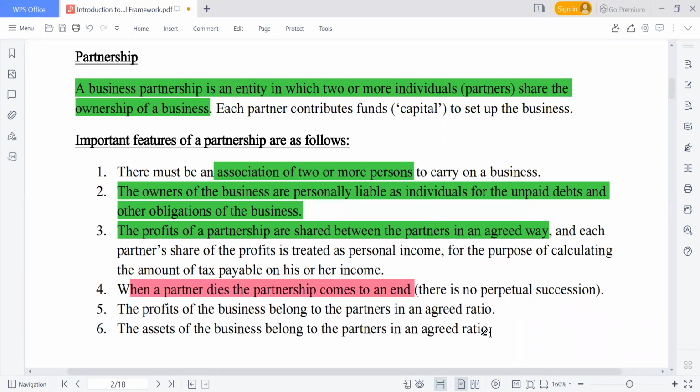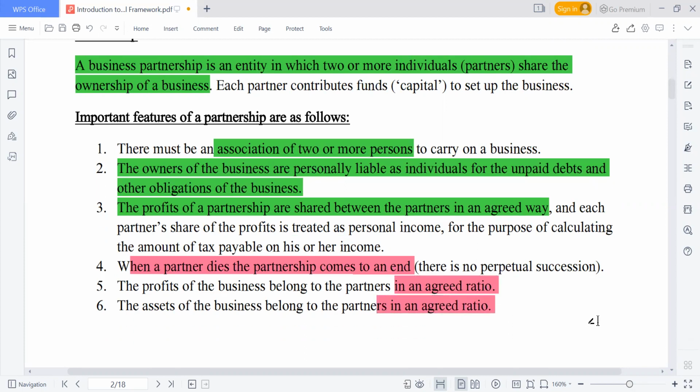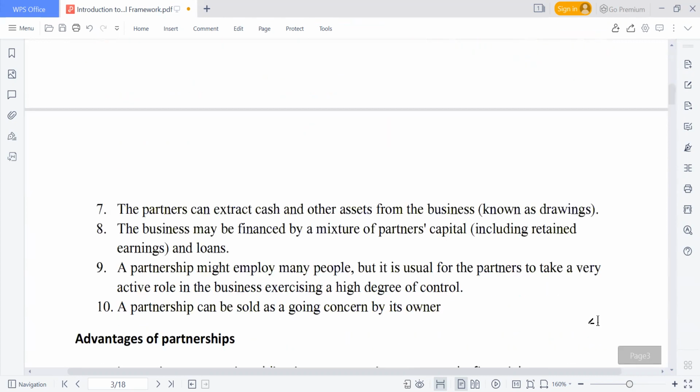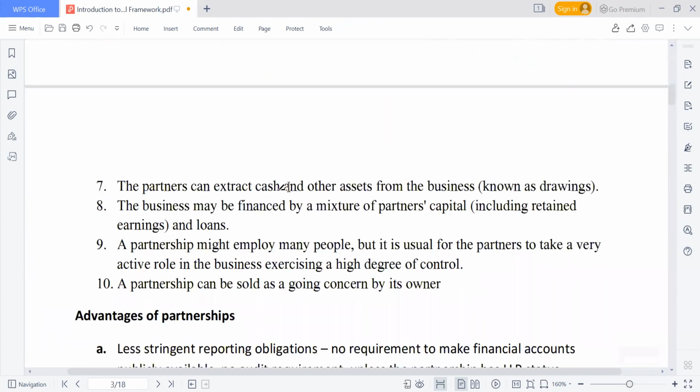The profit of the business belongs to the partners in an agreed ratio, just like we have mentioned. The assets of the business belong to the partners as well, based on the ratio. Partners can extract cash and other assets from the business, also known as drawing. In the sole proprietorship business, the opportunity is also available. The partner can also withdraw. We call that drawing.